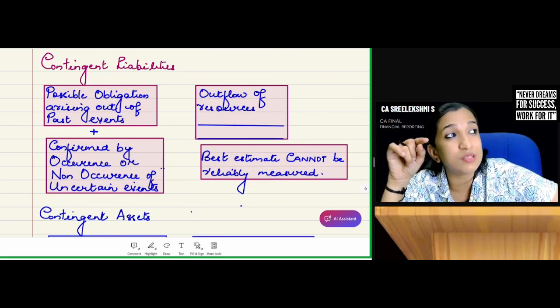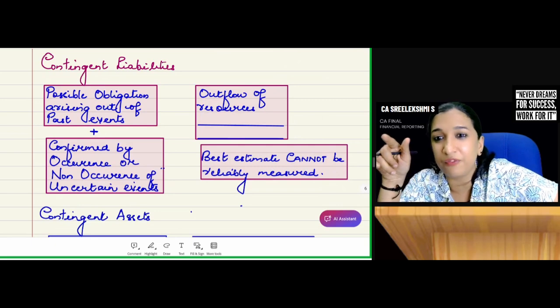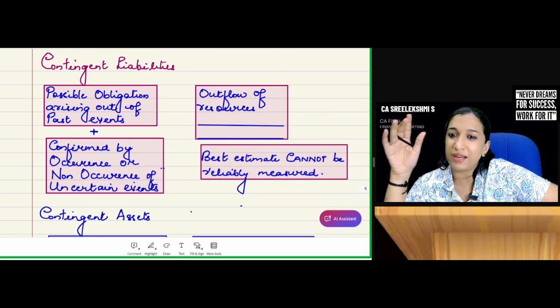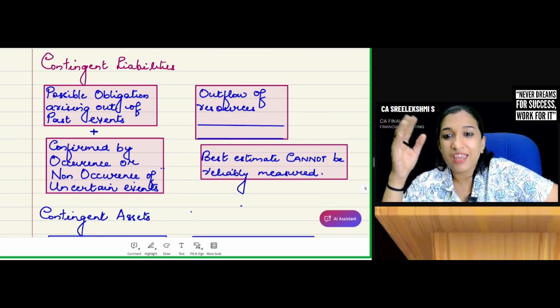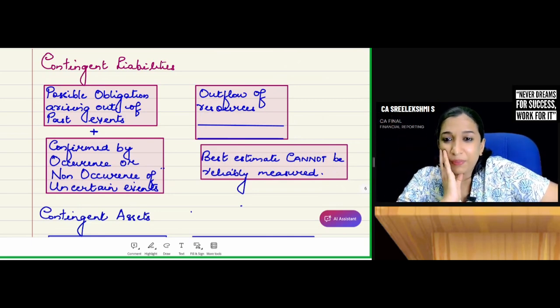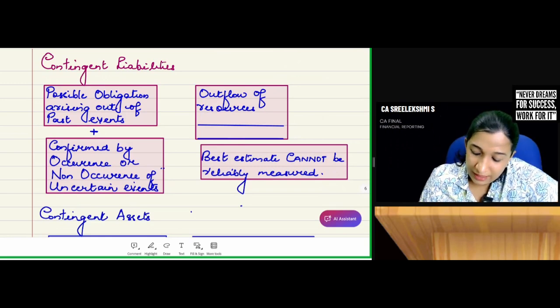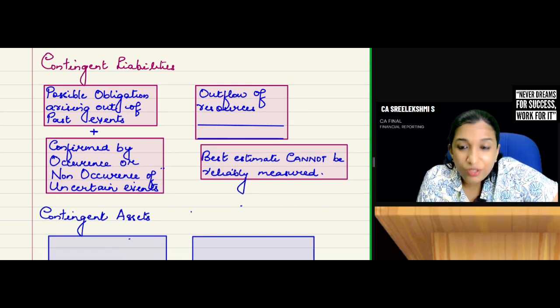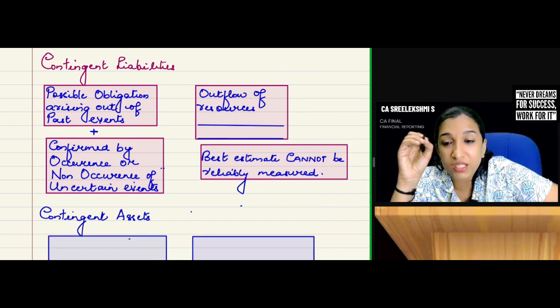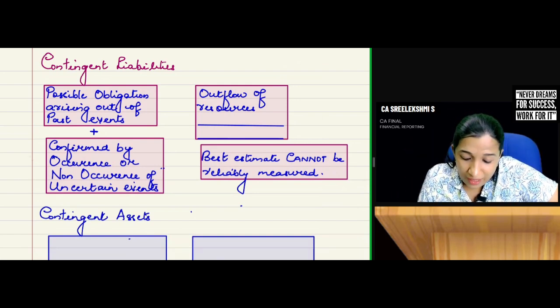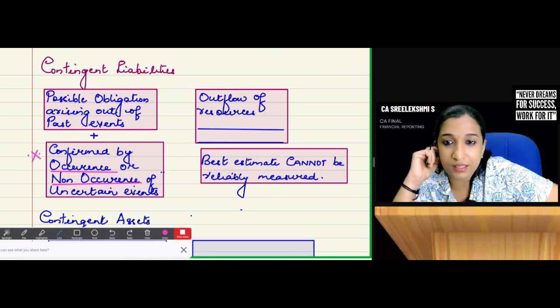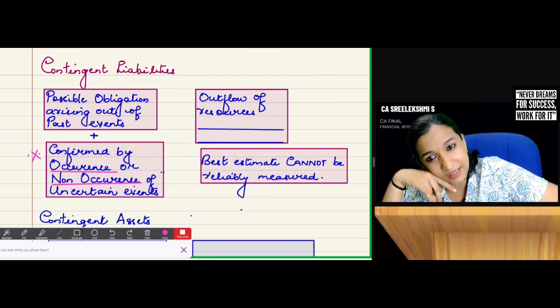We create provision when there is more than 50% probability that we may have to settle that liability by paying cash or money's worth. Then if there is less than 50% probability, there is a possible obligation arising out of past events. Very important, it is confirmed by occurrence or non-occurrence of uncertain events.